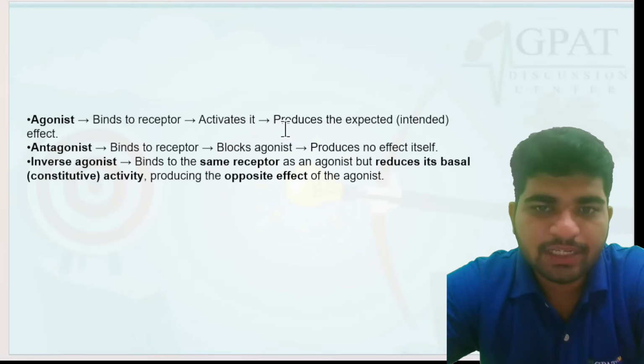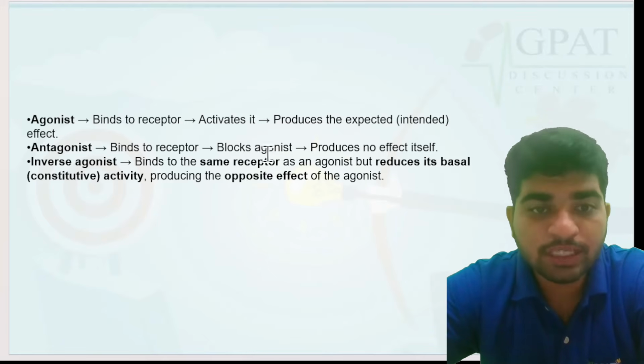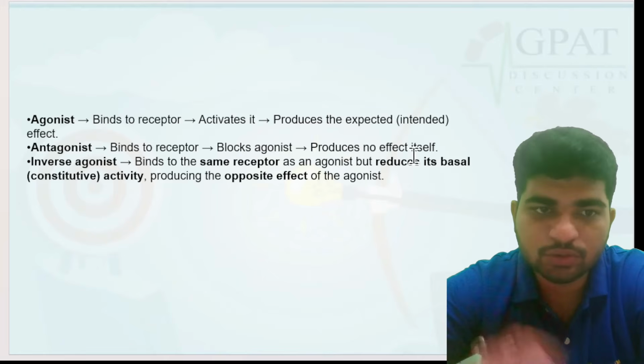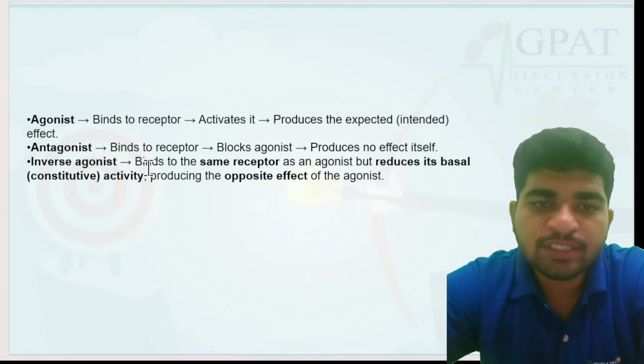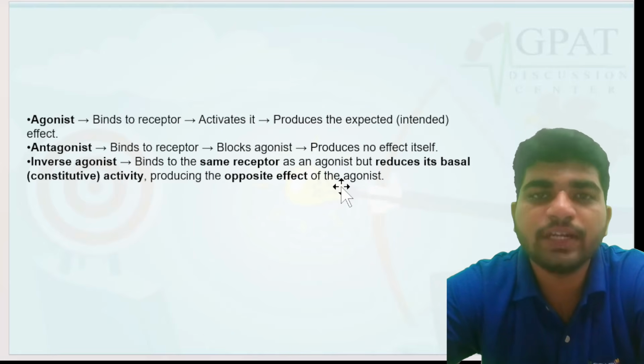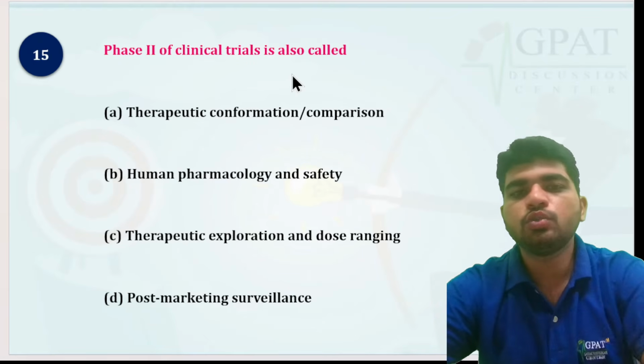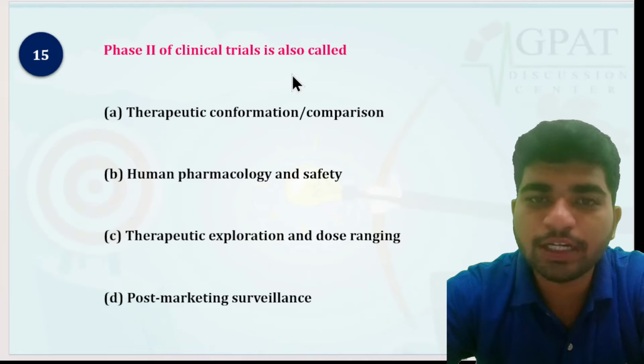Agonist binds to receptor, activates it, and produces the expected intended effect. Antagonist binds to receptor, blocks the agonist, and produces no effect. Its maximal activity is 0. Inverse agonist binds to the same receptor as the agonist but reduces its basal constitutive activity, producing the opposite effect of the agonist.